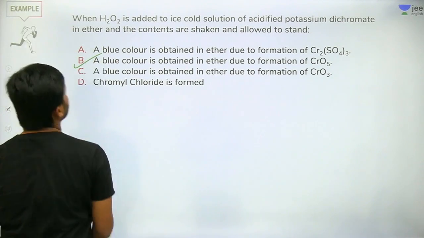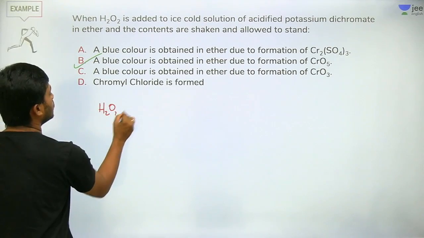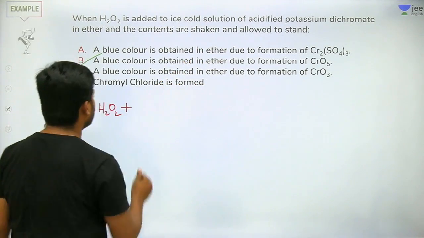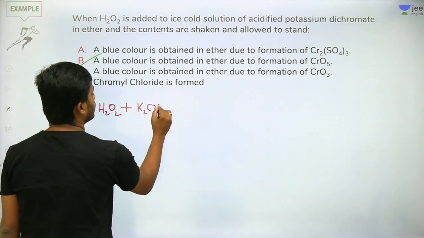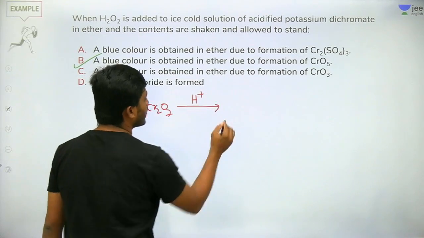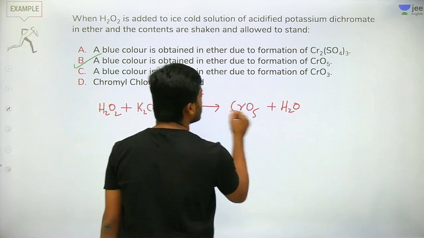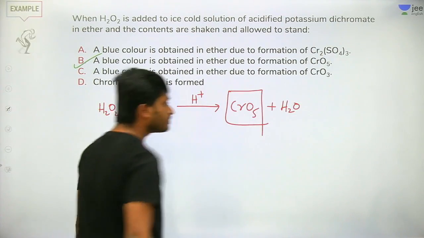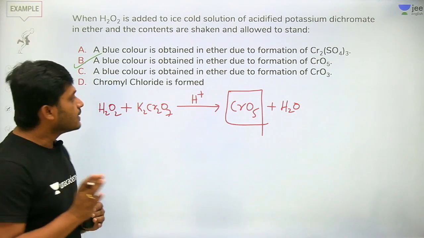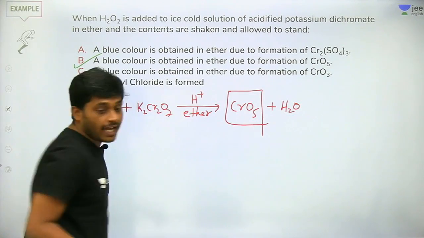See here, H2O2 is added plus acidified potassium dichromate. I am just writing the ionic equation. CrO5 plus H2O. So this CrO5, chromium peroxide, correct? If we use ether, why are we using ether?